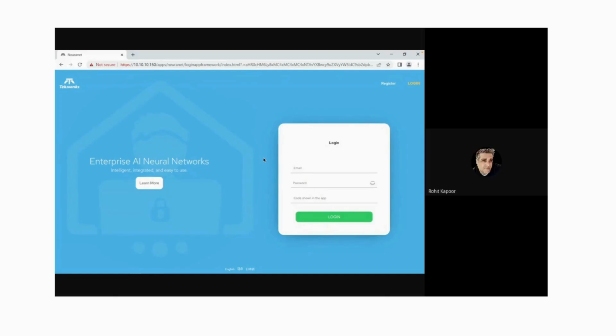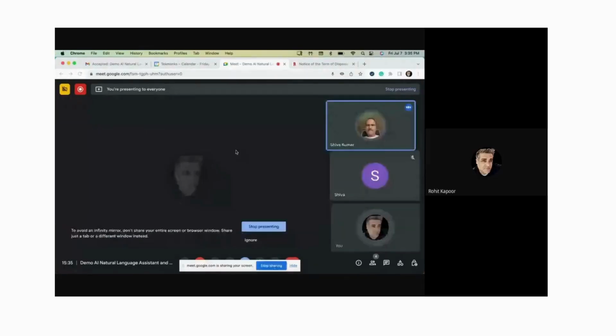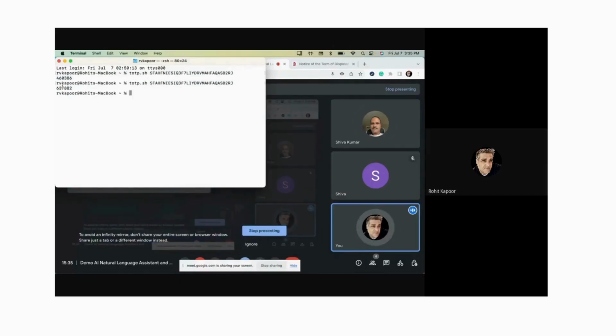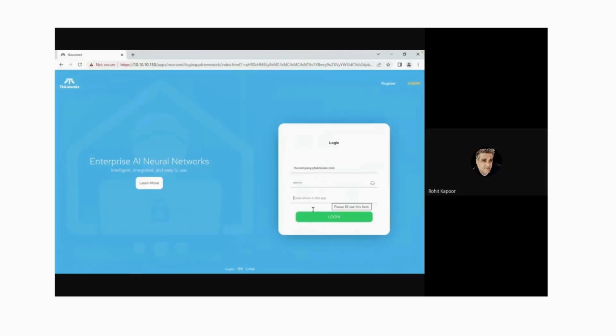And then I will show you some internals of it. And then I will also show you what our vision is with agents. Okay, so I'm sharing my screen. Let me just get my one-time factor so I can log in. And by the way, this is online. So if you want a trial, I am happy to give you a trial also. For Rakuten, you can create an account online.